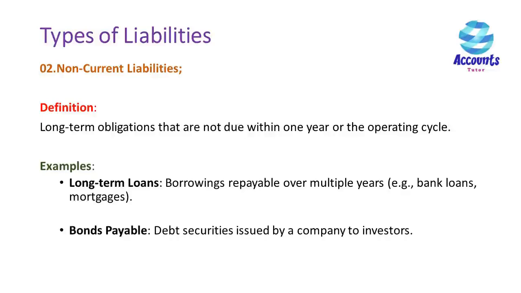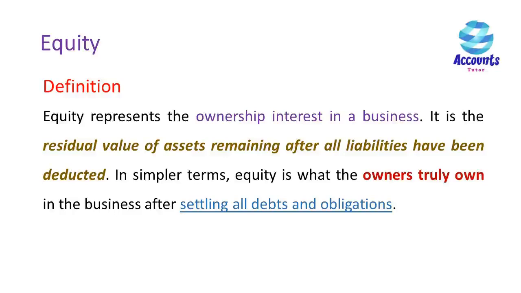How to present liabilities in financial statements. Liabilities are categorized under the liabilities section of the balance sheet, divided into current and non-current based on their settlement period. Equity. Equity represents the ownership interest in a business. It is the residual value of assets remaining after all liabilities have been deducted. In simpler terms, equity is what the owners truly own in the business after settling all debts and obligations.